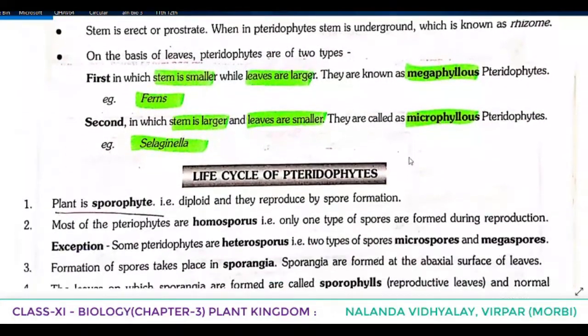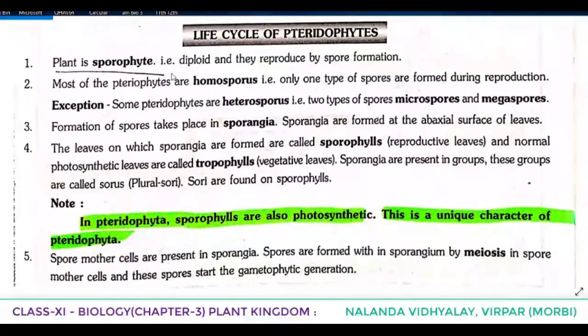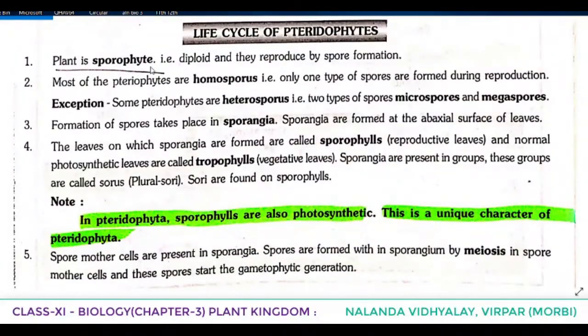Life cycle of pteridophytes we have to understand now. Listen. Plant is sporophyte, that is diploid and they reproduce by spore formation. In the case of bryophytes, we told that the haploid gametophyte is the predominant phase and the sporophyte is dependent on them. But here we are saying that plant is sporophyte, that is diploid and they reproduce by spore formation. Even you have to understand, gametophyte means gamete producing plants and sporophyte means spore producing plants. Here the plant is sporophyte and that is diploid and they reproduce by what?